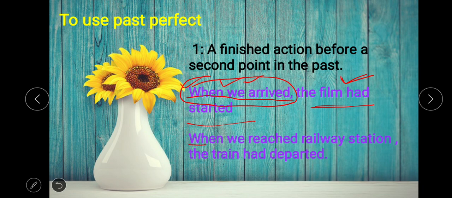Next is, when we reached the railway station, the train had departed. When we reached, in the when clause there is past simple, and in the second clause there is past perfect. So this action is the earlier past and this is the past action. At the time when we reached the railway station, the train had departed. It means this action was completed at the time of the first action.